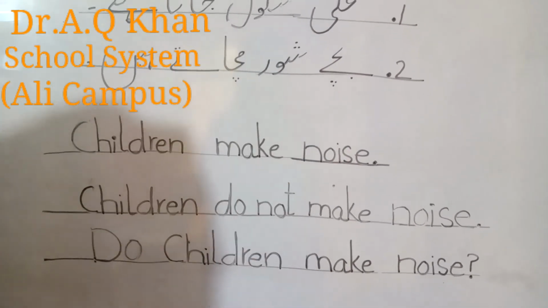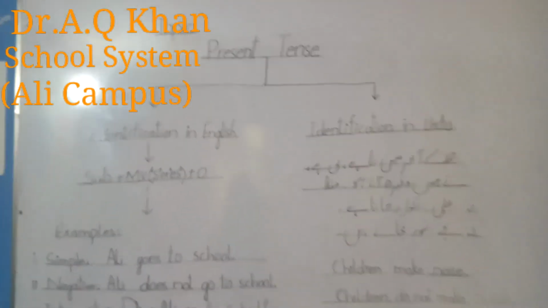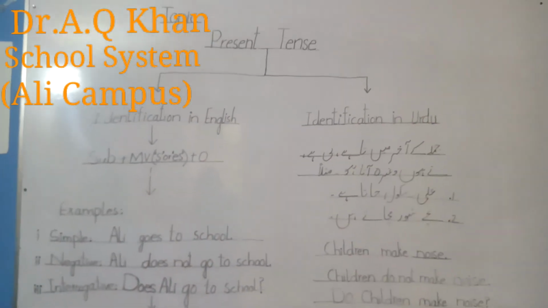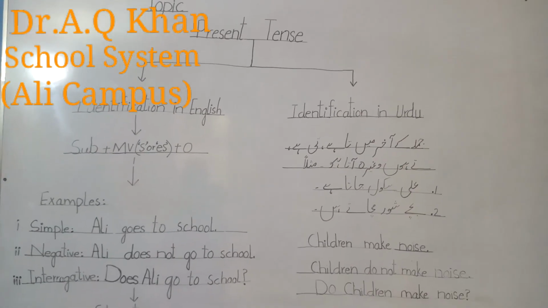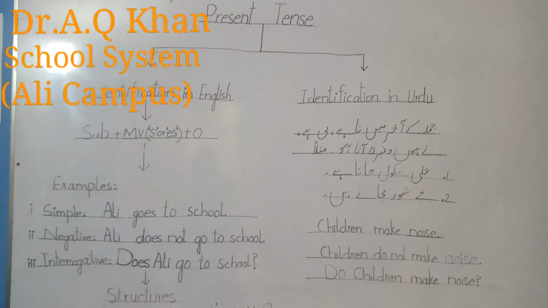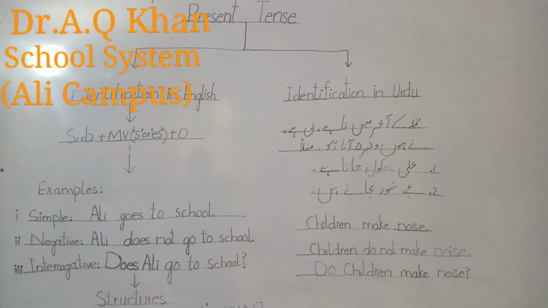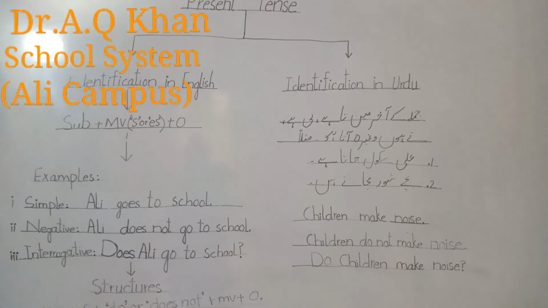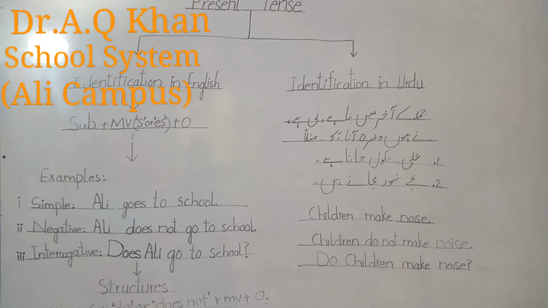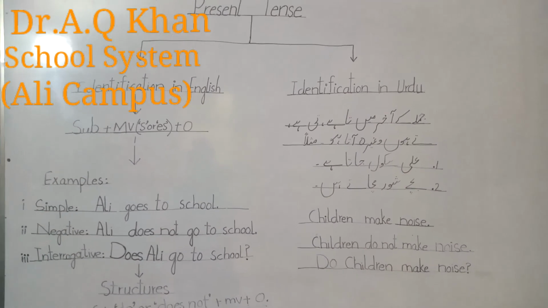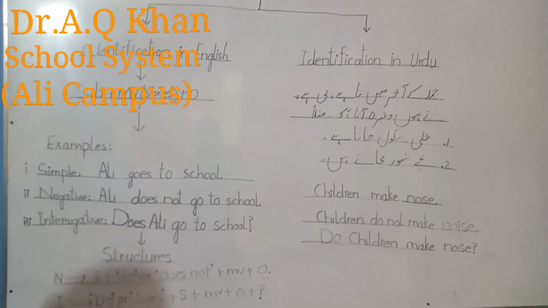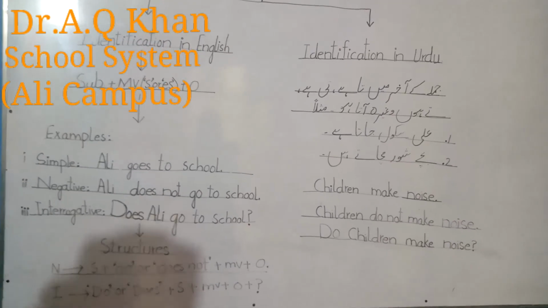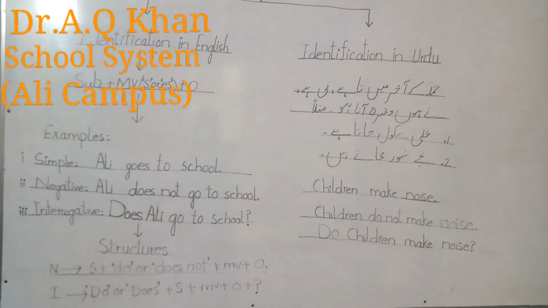So it is all about your present indefinite tense. I have told you that it tells you about your daily routine, the daily activities that you are used to doing. So its identification in English is that you have seen subject plus main verb, where your main verb would be the first form of the verb, and we will add s or es on the basis of the subject. If your subject is singular, you will put s or es, and if your subject is plural, you will not put s or es. Your form will remain the first form, plus object.